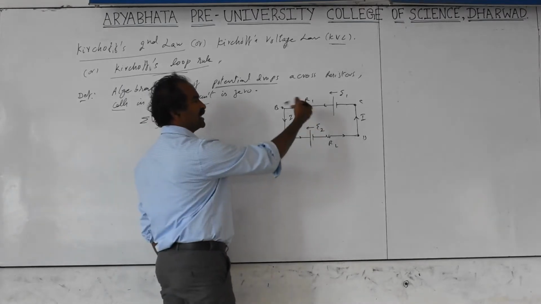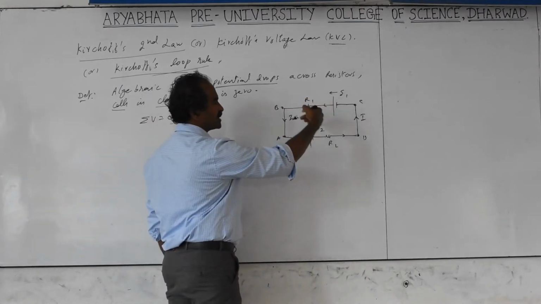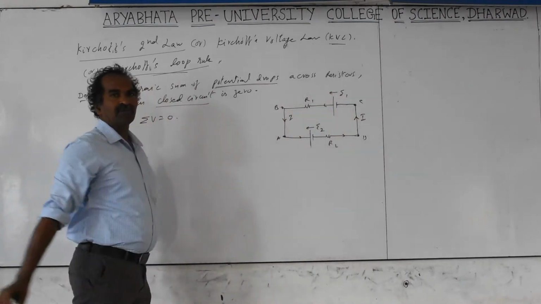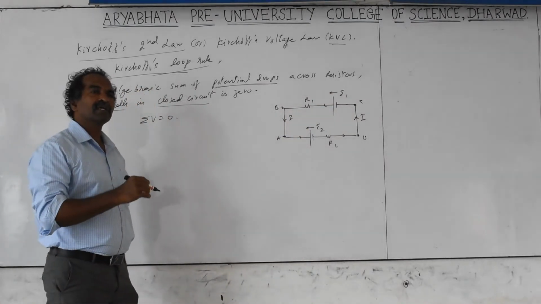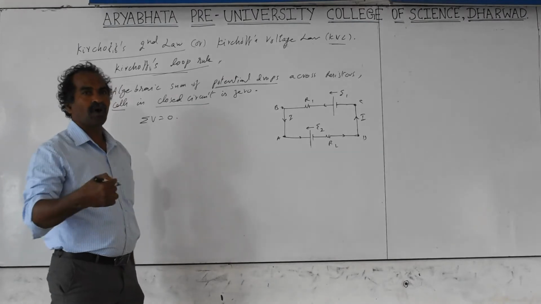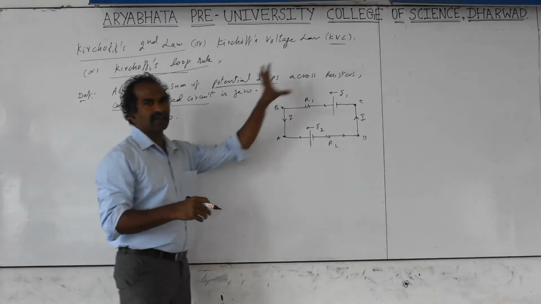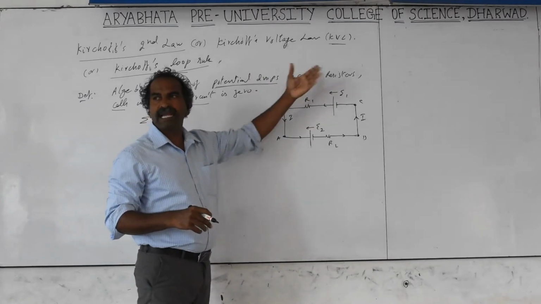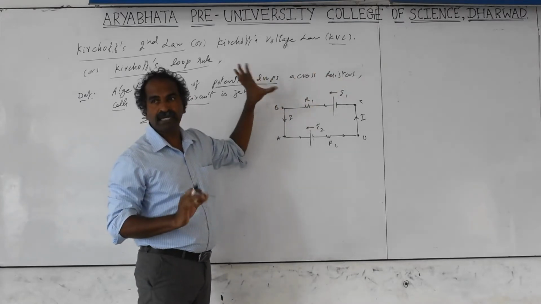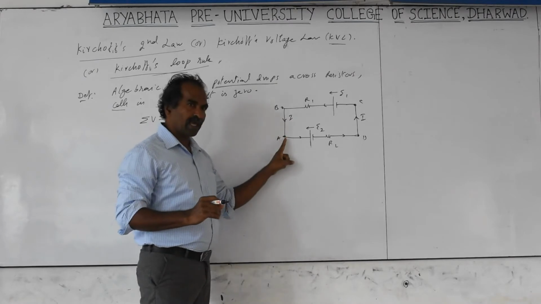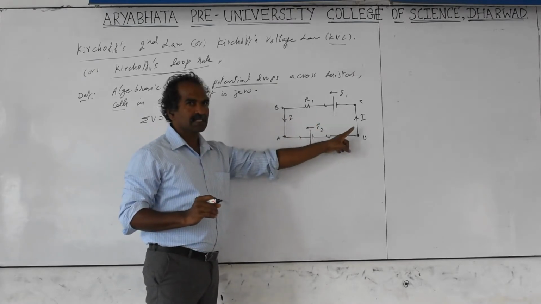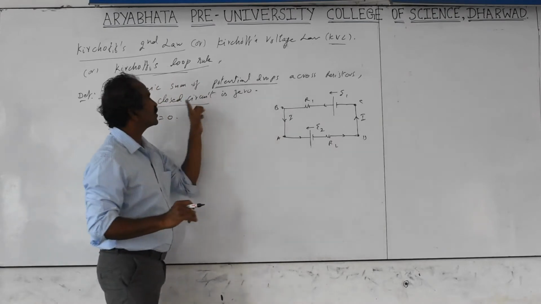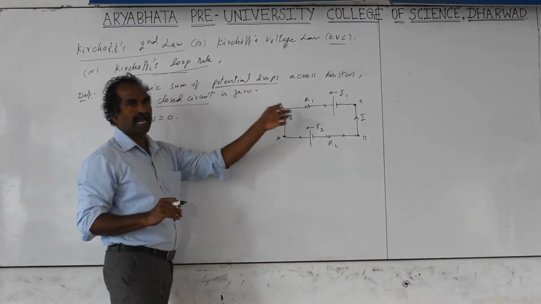Many cells and many resistors may be there. Even though I mentioned only resistors and cells with EMFs, we can take capacitors, inductors, meaning coils, or any other device in the electrical circuit. This law is applicable to any device in the closed circuit, so in place of resistors you can take other devices also. Starting from A, you go on adding the voltages across the devices and come back to A. Coming back to A is what makes it a closed circuit.